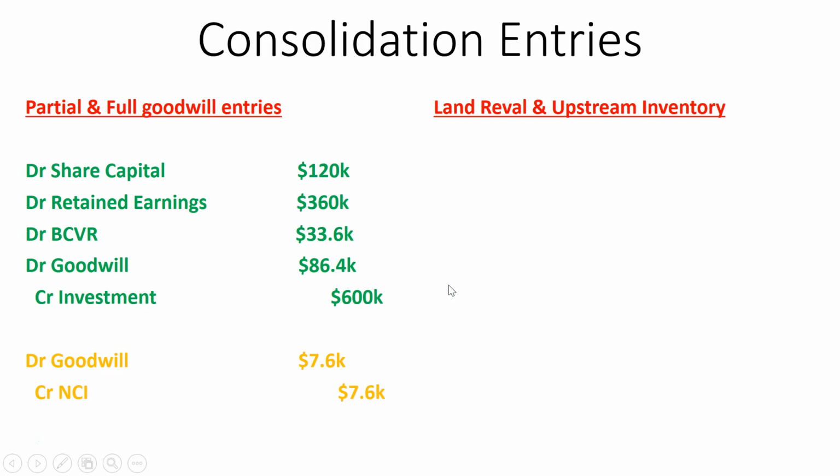Okay, so after we've done that, we also need to do our consolidation entries, right? They're the same standard ones we've done in previous topics. So I'm just going to put them up on the screen with the information that they relate to. But I'm not actually going to spend time explaining them because I really just want to focus on the NCI entries. I'll put a PDF in the description which explains these consolidation entries, but you can also look at previous videos if you need an explanation behind them.